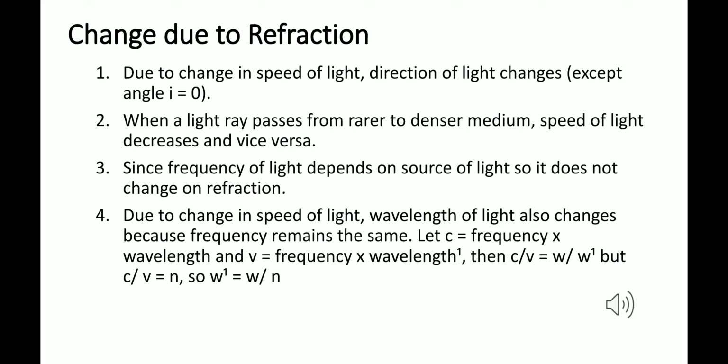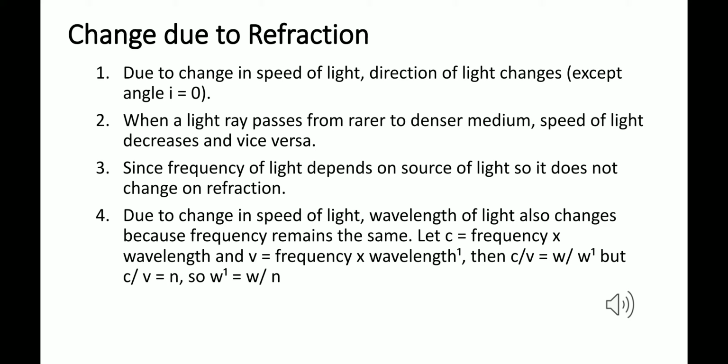Now if we divide the first equation by the second, the left hand side will be c by v, and the right hand side will be nλ upon nλ1. n and n cancel, so we will have c by v is equal to λ upon λ1. And we know that c by v is refractive index.